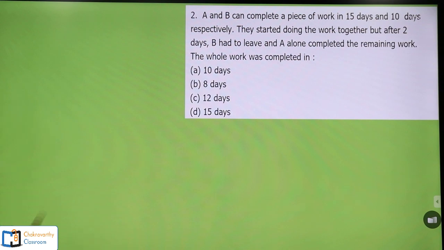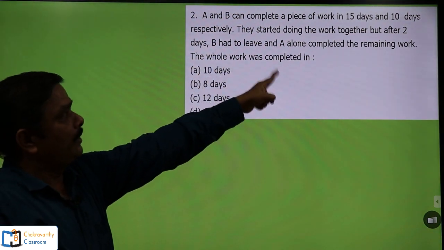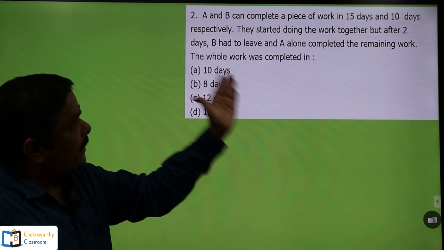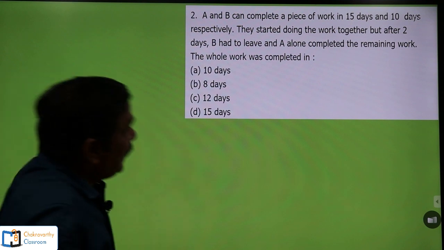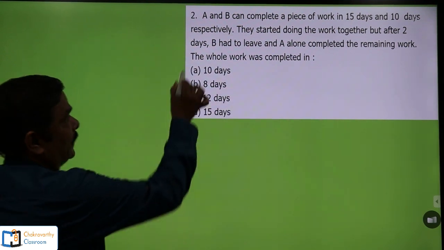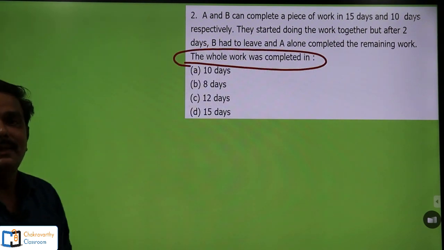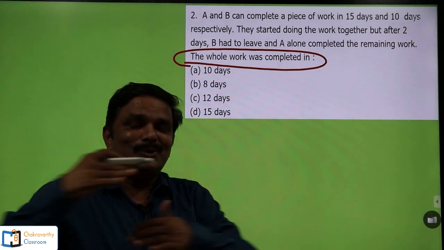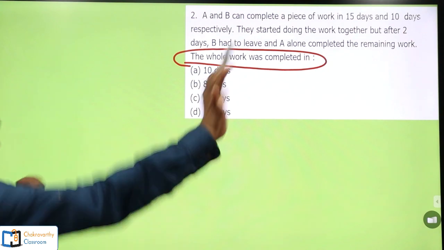A and B can complete a piece of work in 15 days and 10 days respectively. Their capacities they have given. After that they started doing the work together. But after 2 days B had to leave for some reason, and A alone completed the remaining work. Now the question is, the whole work was completed in how many days? How to go for this one? Since you have the basics, you can do it very easily. The beginners also, you saw this one, we will do like this.